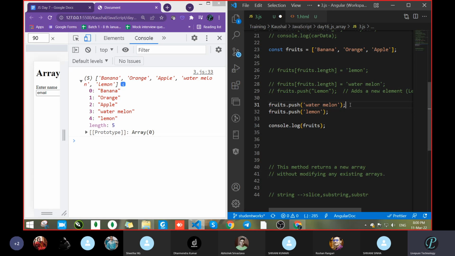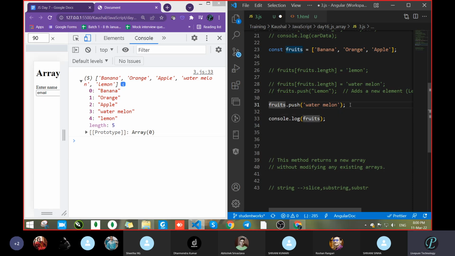Okay. Do one thing. I want to do one operation. Wait. See, this is an important thing. Don't take it lightly. I had attended one interview, and in the interview they asked this thing too much. Is it returning a new array, or is it adding to the existing one, modifying it? What he had asked, I got confused.